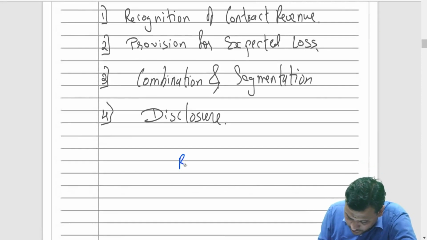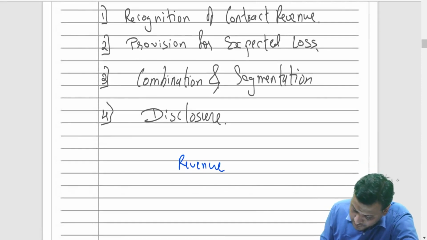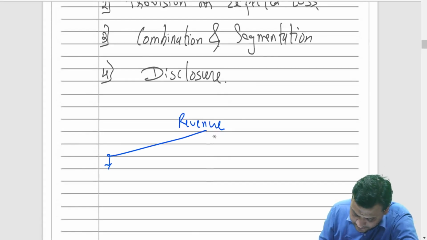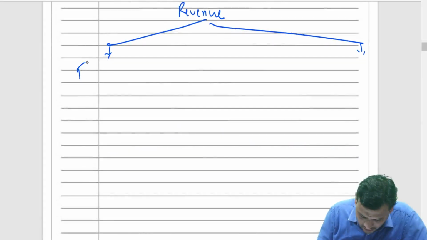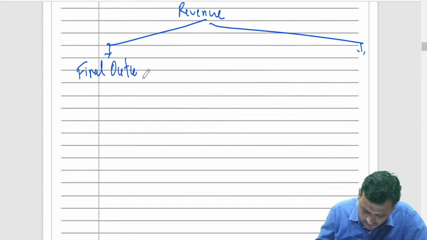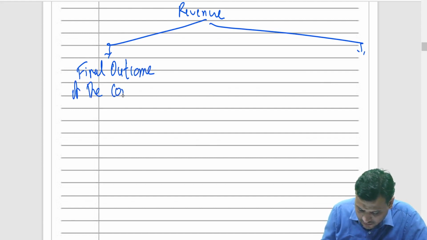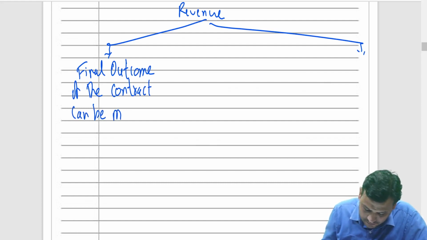See, the revenue is to be recognized based on what? The standard says two parts. The final outcome of the contract can be measured reliably.